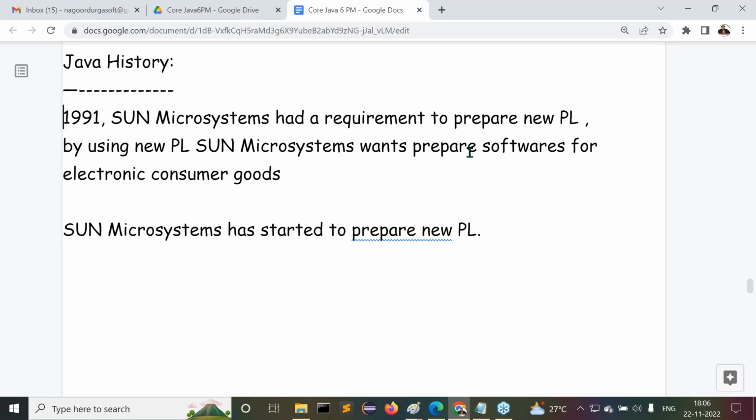By using that new programming language, Sun Microsystems wants to prepare software for electronic consumer goods.